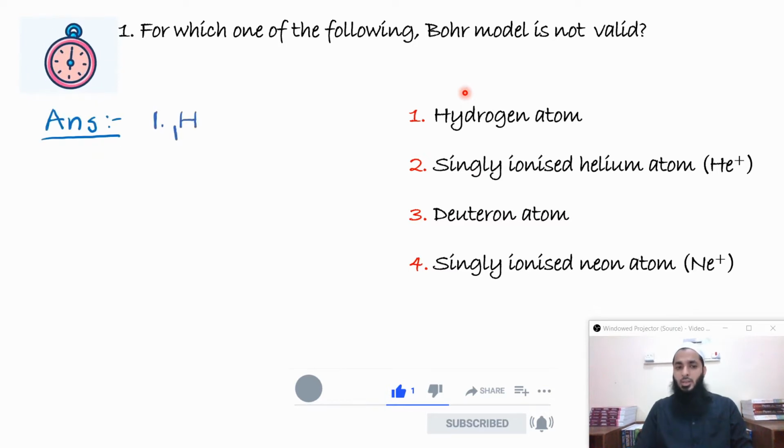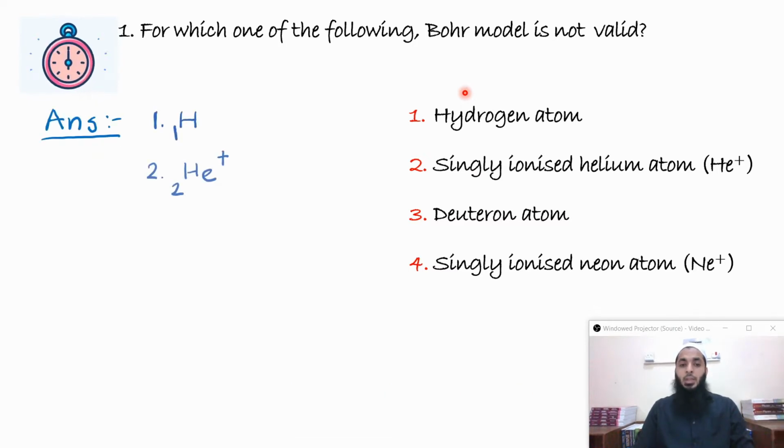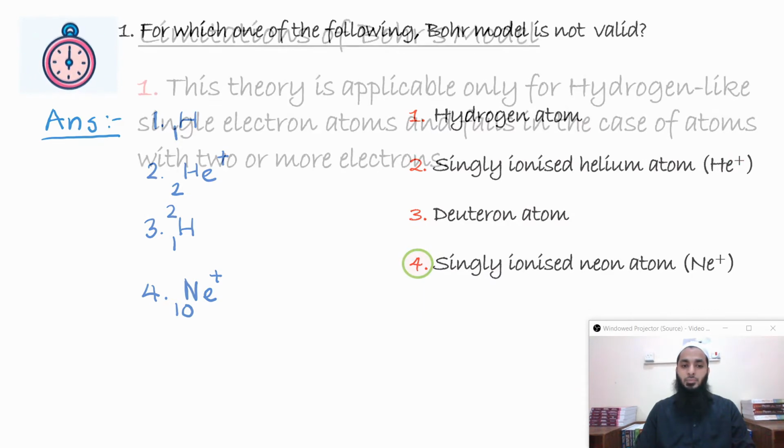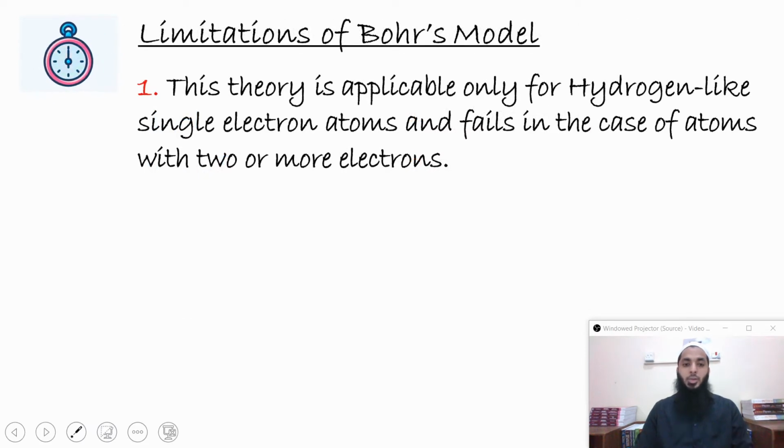For example, the first one, hydrogen atom, has one electron. Second option, singly ionized helium atom. Helium atom has 2 electrons, but since it is singly ionized, that means 1 electron has been removed, so 1 electron is left. Deuteron is an isotope of hydrogen, so it has 1 electron. Neon atom has 10 electrons, and if it is singly ionized, 1 electron has been removed, still 9 electrons are left. So the Bohr model is not valid for the neon atom. This is the concept pertaining to this.